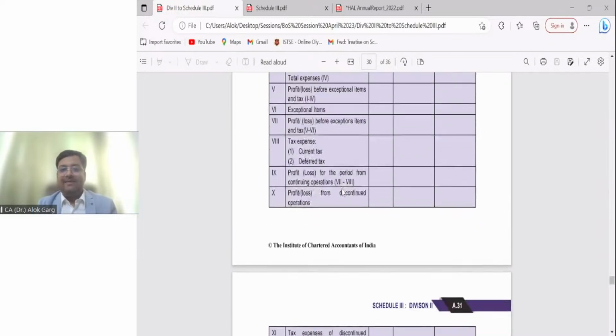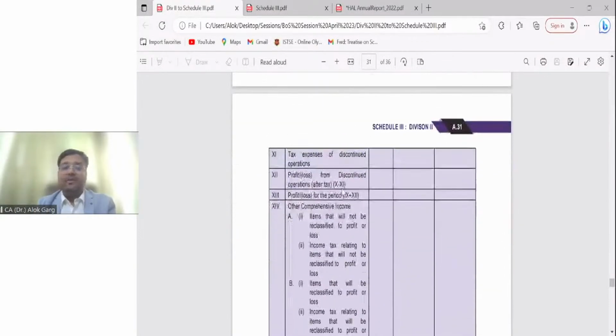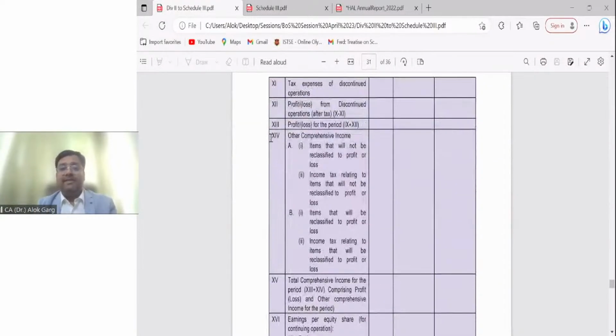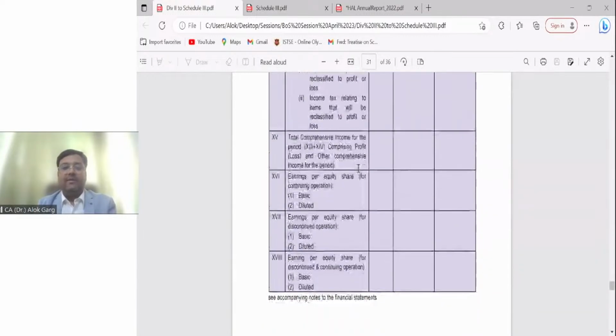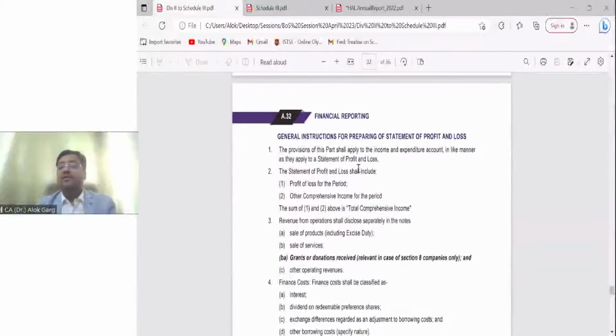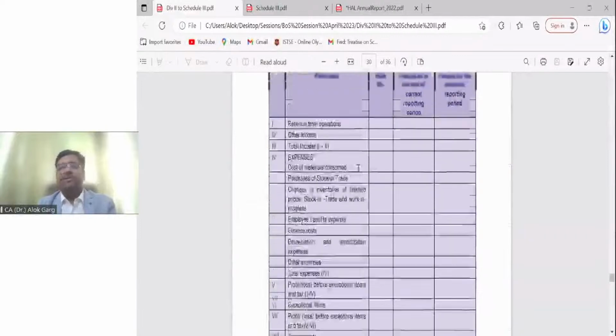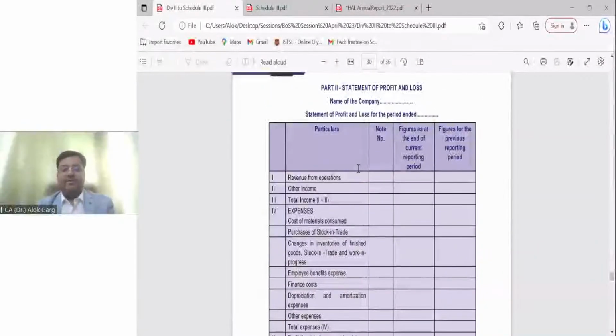Then there is a tax expense, current tax, deferred tax. Then there is a profit or loss for the period from continuing operation and discontinuing operation. Then there is other comprehensive income, which I have shown you. We will discuss this part when we discuss Ind AS 1, right? Then earnings per share is there. Then general instructions, which is notes to accounts. Is that clear, friends? I just need to show you this format, okay?